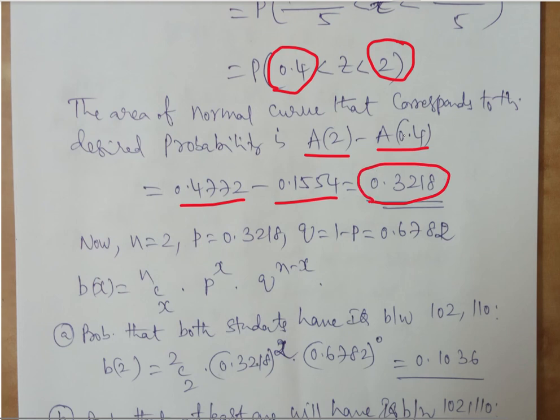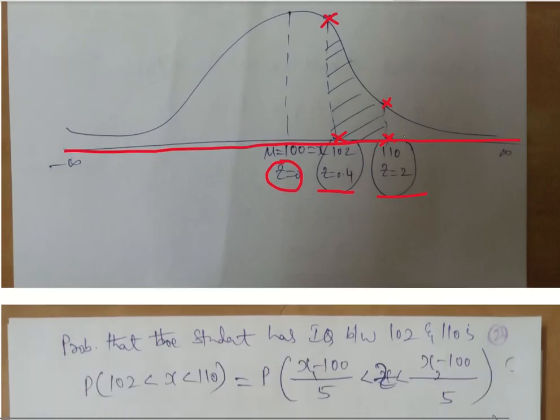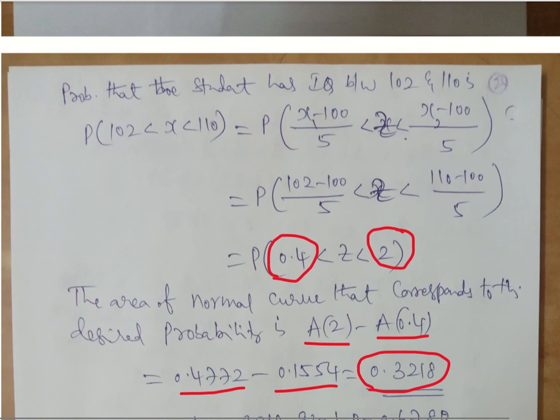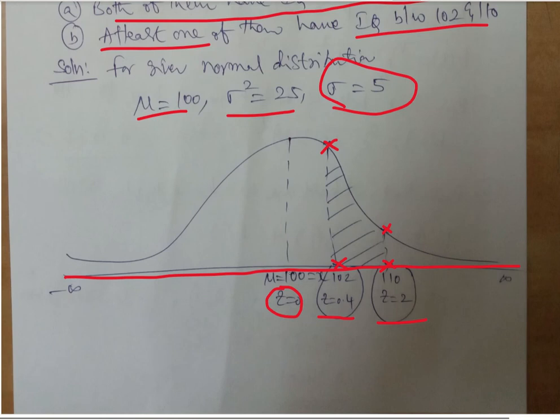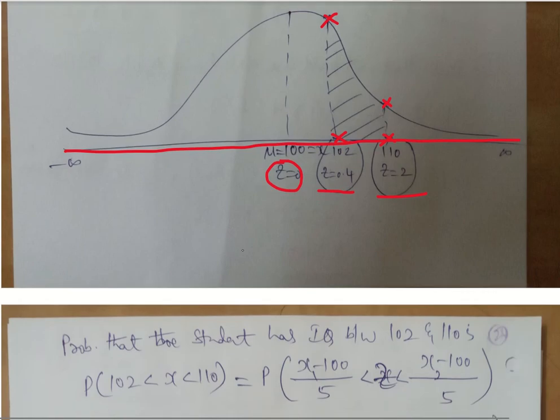Why do you have to subtract? If you see here, the entire normal curve area that corresponds to this probability is between only this part. So when I say Z is equal to 2, I am calculating this area.